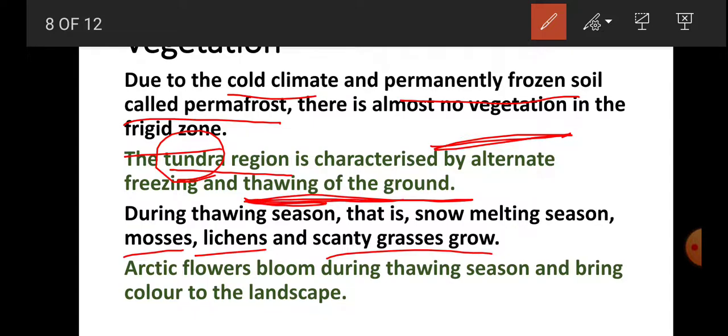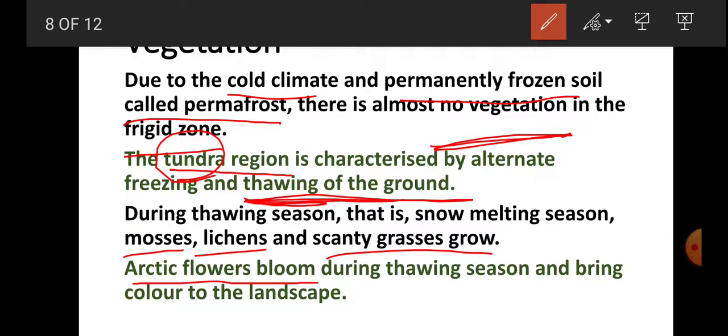Thawing of the ground means the temperature of the ground increases, so soil starts melting in the areas of tundra. So when this soil melts, mosses, lichens and scanty grasses grow and some of the arctic flowers also bloom there.